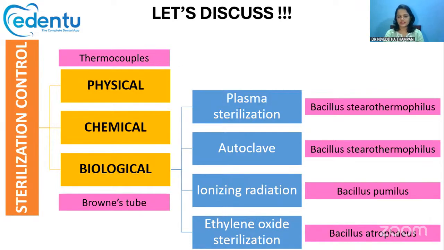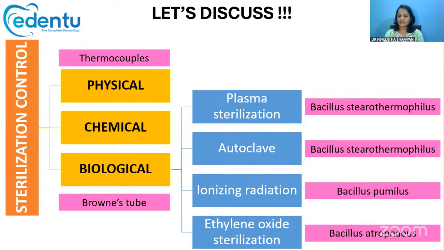Then there are chemical methods, where you use indicator strips or Brown's tube, placing them inside along with the instruments. If there is a color change, then you can confirm that the sterilization is complete and all the spores have died. That's the chemical method.